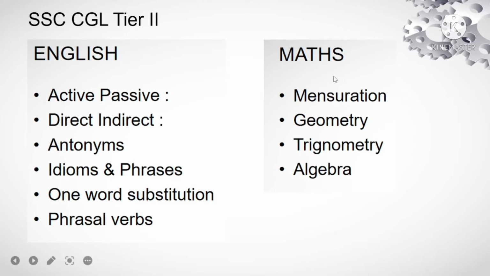English and maths. These sections we will discuss in the coming slides, that is active, passive, direct, indirect, antonyms, idioms and phrases, one word substitution and phrasal verbs. In case of maths, we will focus only on four sections: mensuration, geometry, trigonometry and algebra.